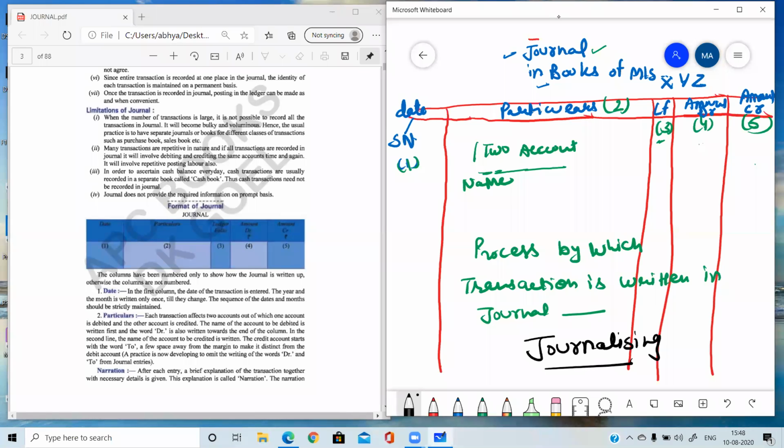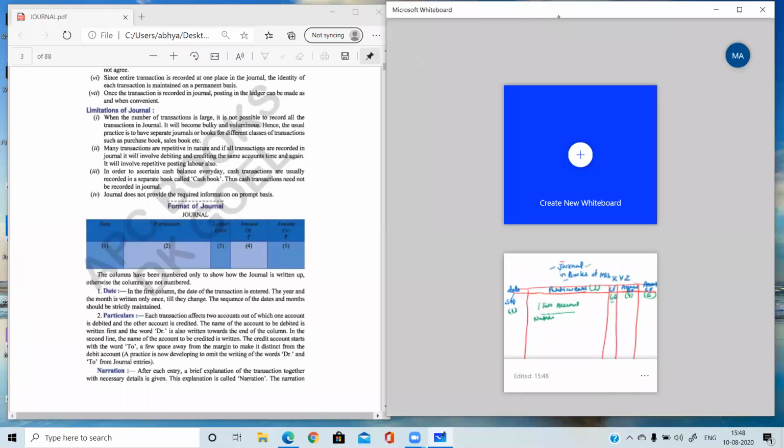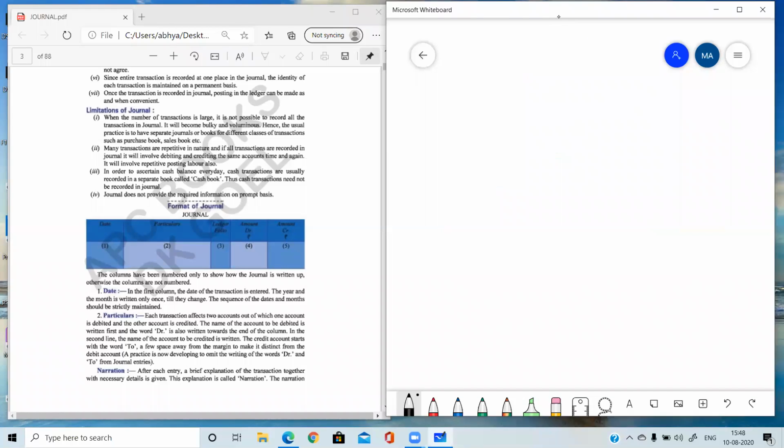Okay, so now we will learn how to write in journal. Before writing any transaction in journal, we need to analyze the transaction. This portion we have already done in chapter 6, rules of debit and credit. Suppose the first transaction is you have invested money in business and you have started business. This is the transaction. So in chapter 6, we created one table, and here also I am going to make the same table.